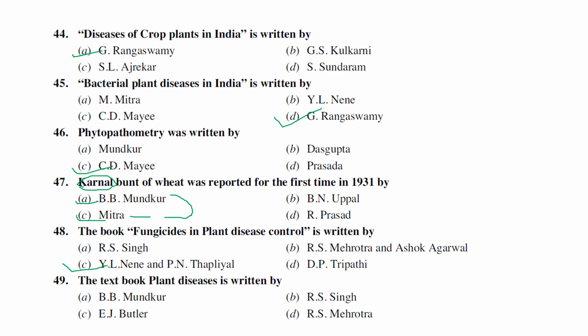The next one: the textbook of plant diseases was written by R.S. Singh, a very famous plant pathologist. He is also considered a lighthouse of plant pathology because he guided many students, who are now in the field of ARS. He was such an outstanding plant pathologist, and I think he died around 2018, or maybe 2019, I'm not sure. He wrote so many books on diseases of crops, but the textbook of plant diseases was an outstanding book actually written by R.S. Singh.